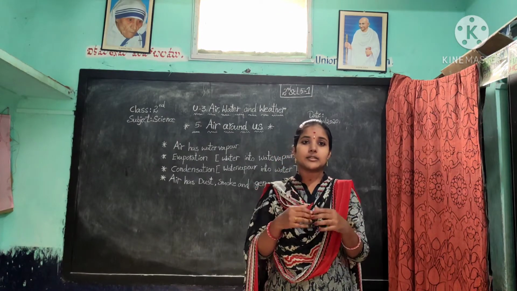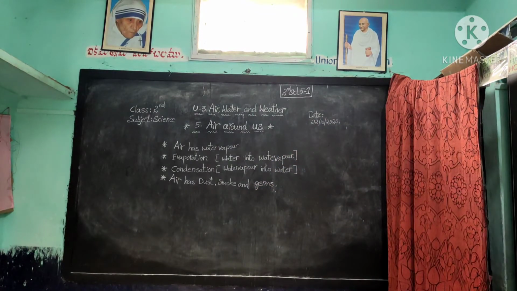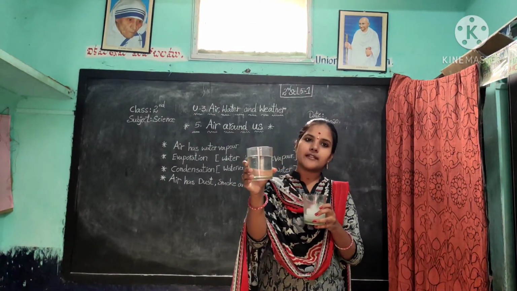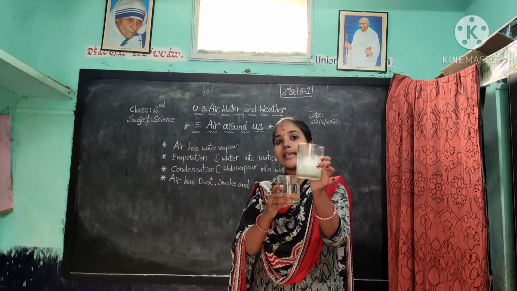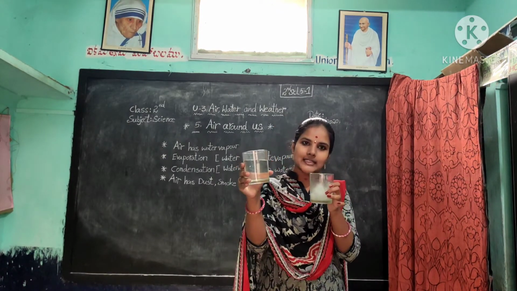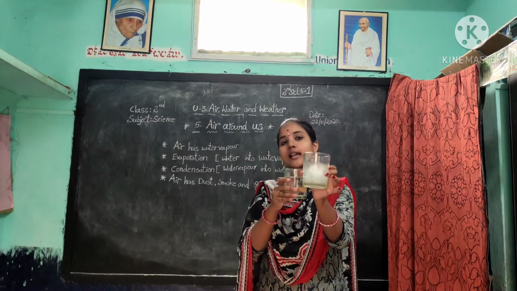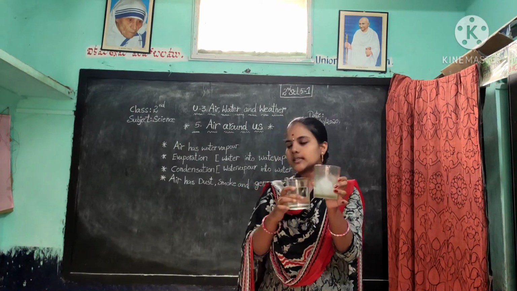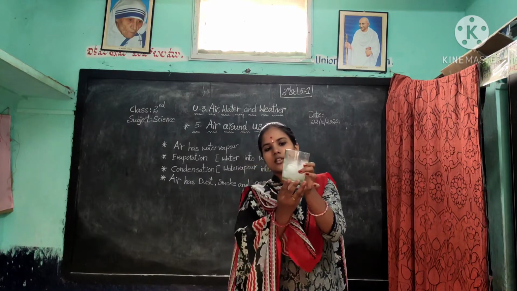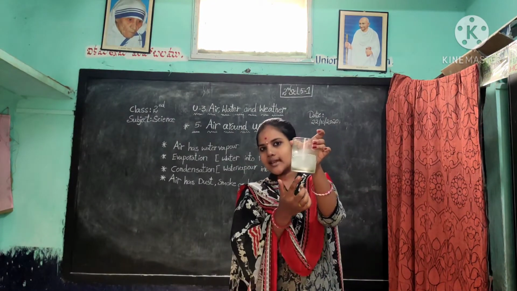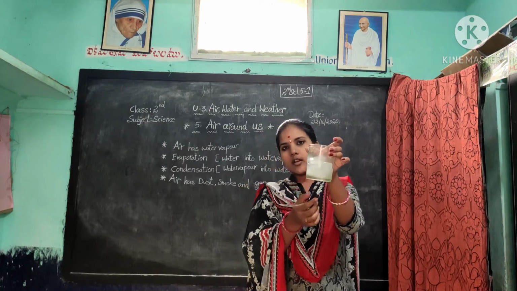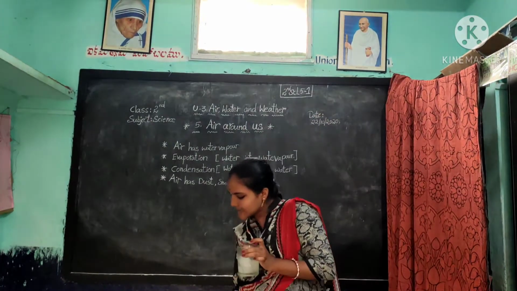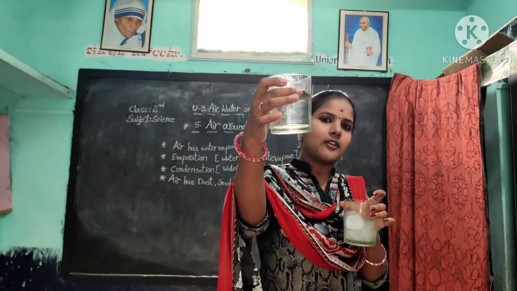First of all, you take two glasses. One glass is filled with water and another glass is filled with ice cubes. After some time, you observe the glass filled with ice cubes has small water drops on the outside. Yes or no, children? As compared to this glass, this glass has no water drops.